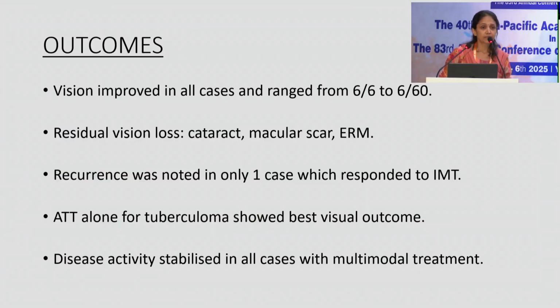The outcomes in our patients: vision improved in most of the cases, from 6/6 to 6/60, and the disease activity stabilized with multimodal treatment. The residual vision loss was noted to be either because of cataract or a scar at the macula. The recurrence was noted in only one of the cases. All the tuberculoma patients resolved with ATT alone.